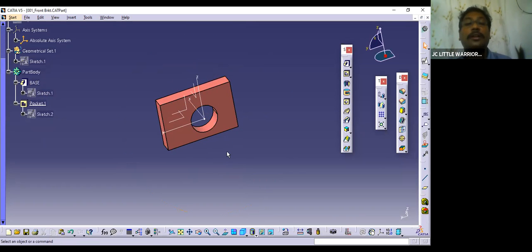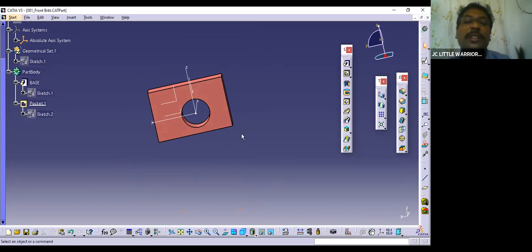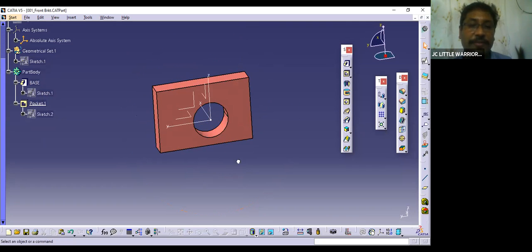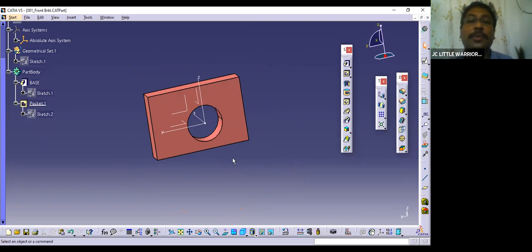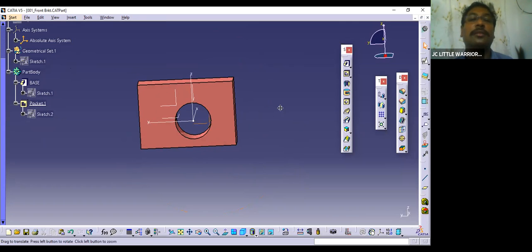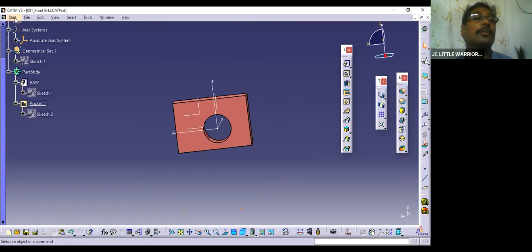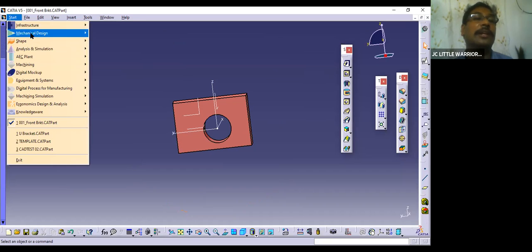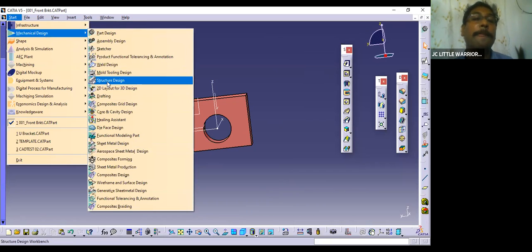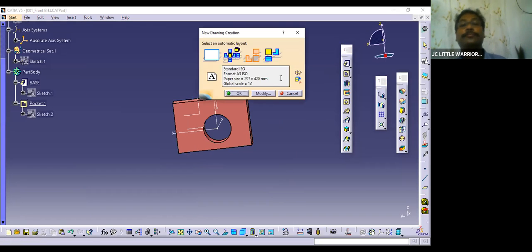So after finishing this, what is the next step? For example, this is done. If you say this is done, I'm done with this, my model is completed, then what is the next step? Next step is creating a drawing. How to create a drawing? Okay, go to Windows, or you can directly go here, start, mechanical design, and go here and say drafting.